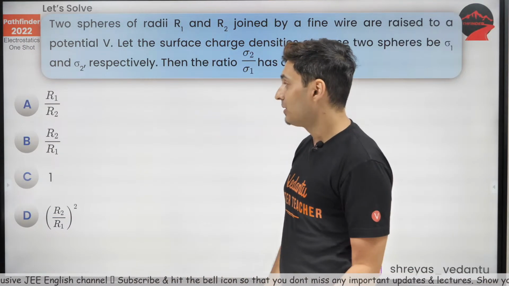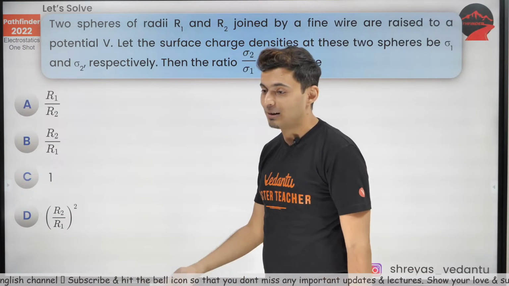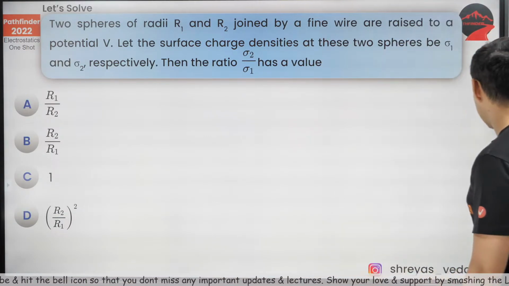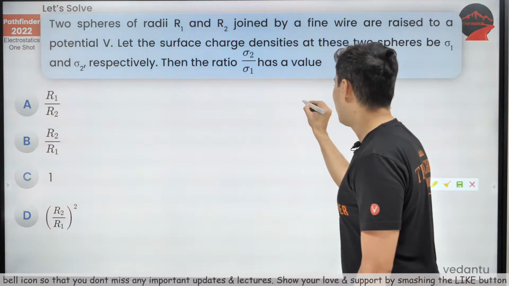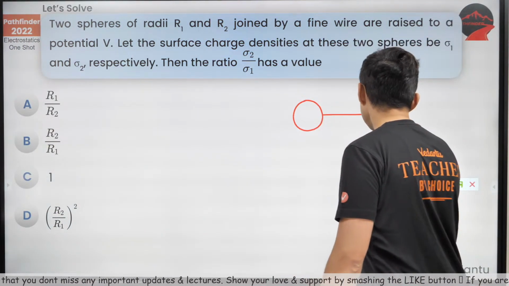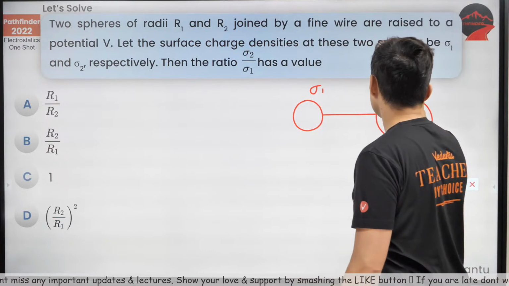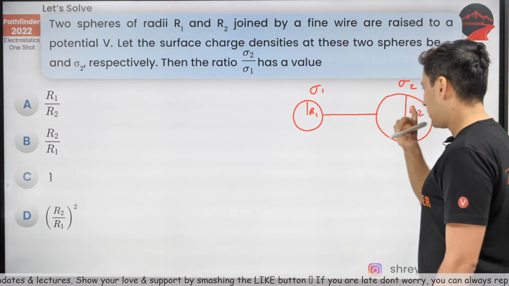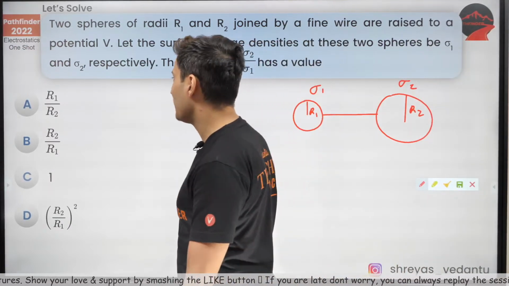Is it R1 by R2? Is it R2 by R1? Is it R2 by R1 whole square? Interesting question, guys, coming up on your screen. If I take two shells and connect them, and I find that this is sigma 1, this is sigma 2, this is R1 and this is R2, what do you think will be the ratio of sigma 2 by sigma 1?